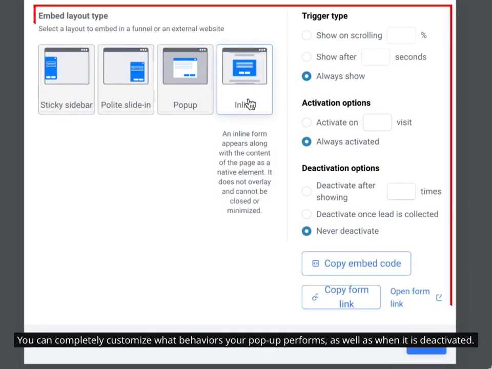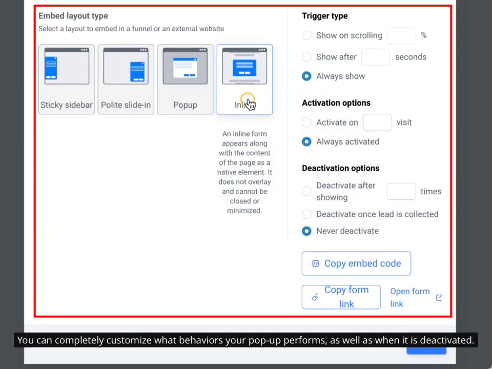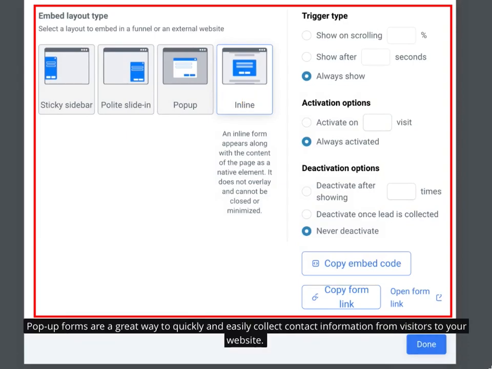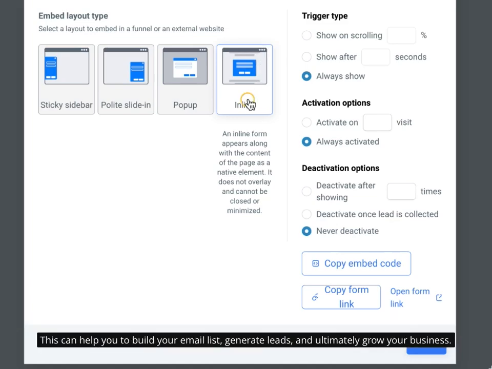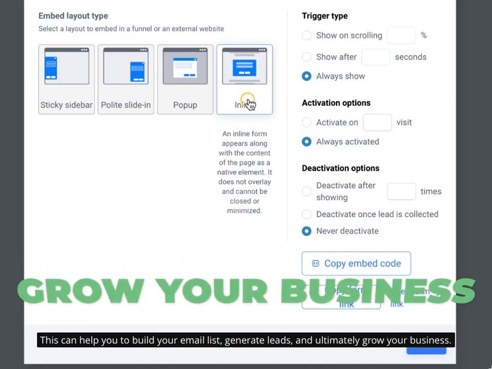You can completely customize what behaviors your pop-up performs, as well as when it is deactivated. Pop-up forms are a great way to quickly and easily collect contact information from your visitors to your website. By offering a clear value proposition and a compelling call to action, you can encourage visitors to share their contact details in exchange for value. This can help you build your email list, generate leads, and ultimately grow your business.